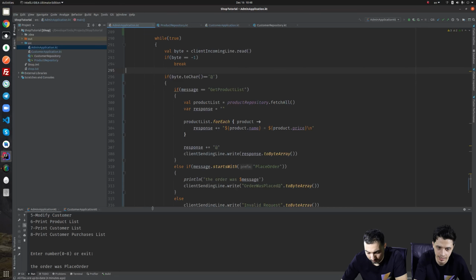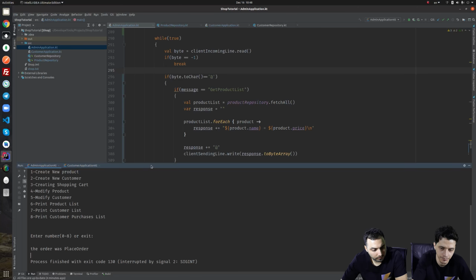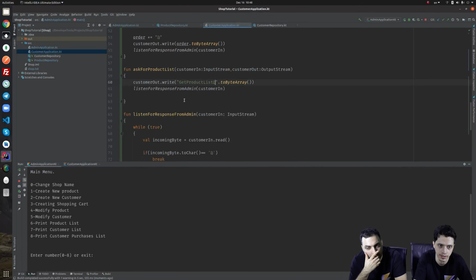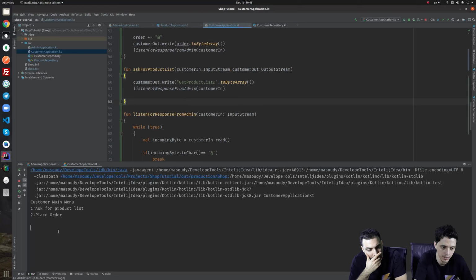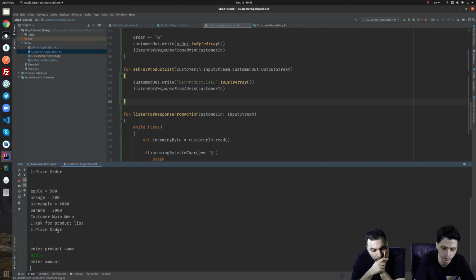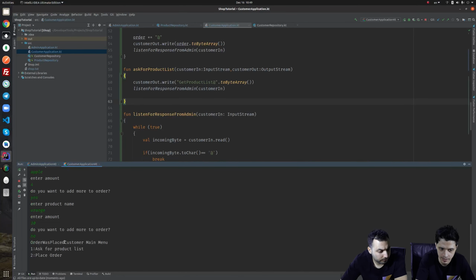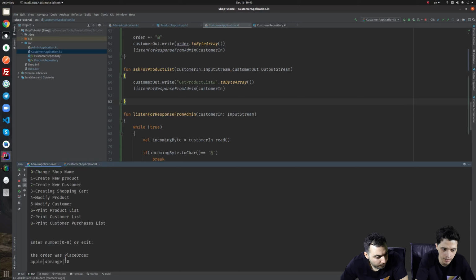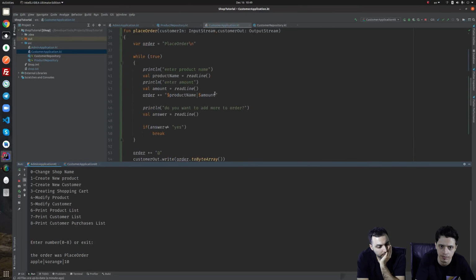Let's run the admin again, and let's run the customer. Ask for product, place order: apple, amount 3, 4, yes, orange, 10. Then the order was placed is received, and the customer main menu is printed again. Here you can see that the order was apple 4, orange 10, and we don't have \n here, maybe because we have not put \n after the amount.